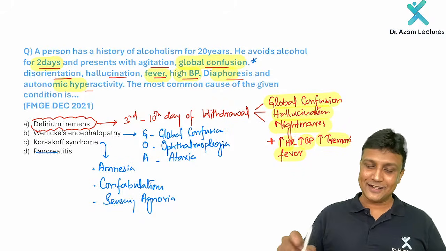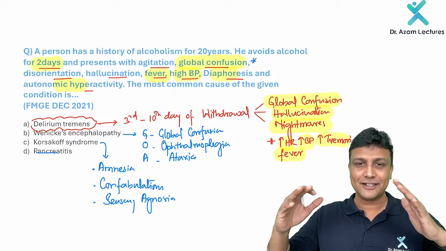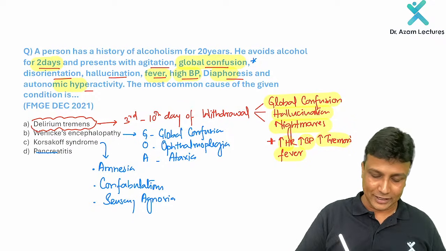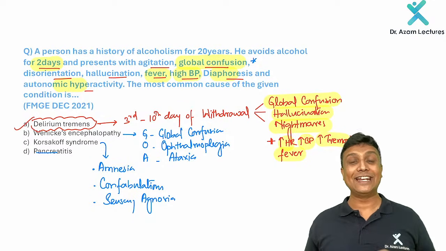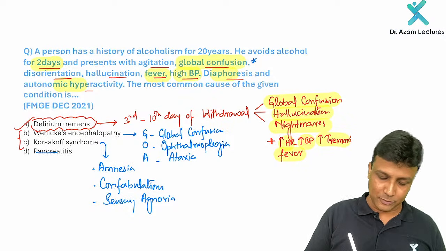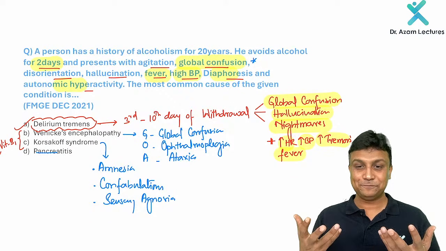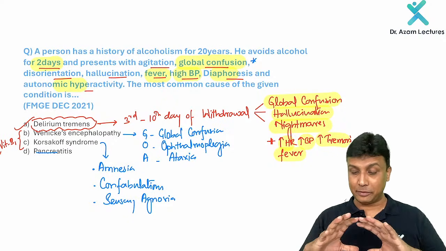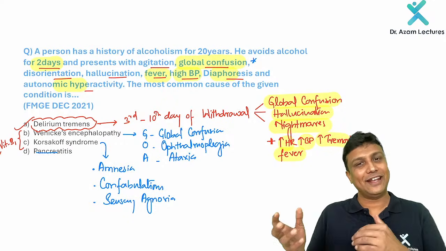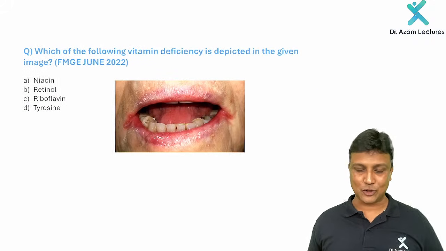So therefore, the correct answer for this one, please don't look at the global confusion and mark the answer as Wernicke-Korsakoff syndrome. No, it is actually the alcohol withdrawal, delirium tremens. Okay, and in which condition does this occur, sir? Wernicke and Korsakoff syndrome will be due to the vitamin B1 deficiency, thiamine deficiency. So in this manner, my dear friends, remember, in one question itself, we are done with the vitamin B1 deficiency also.